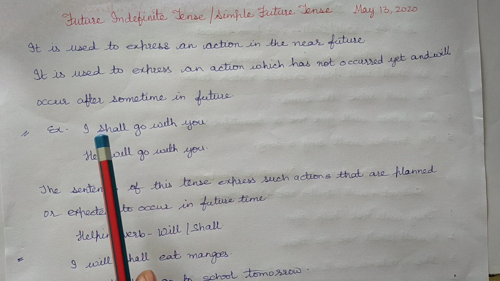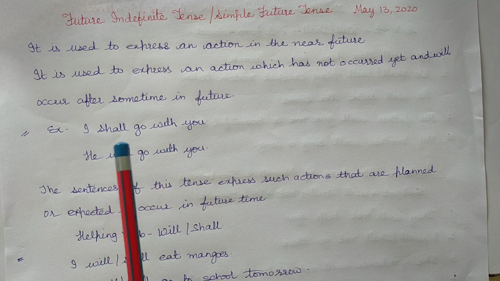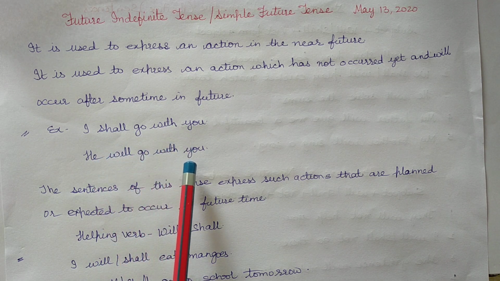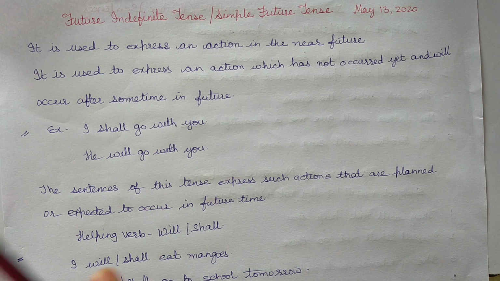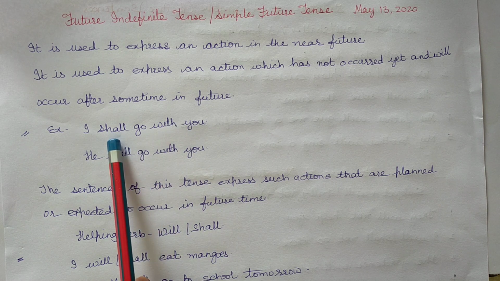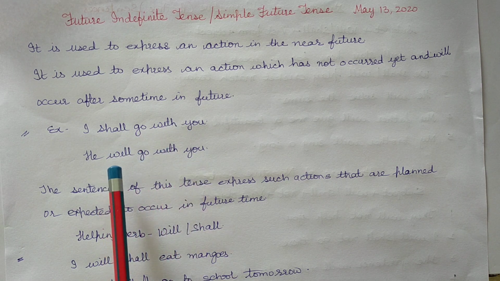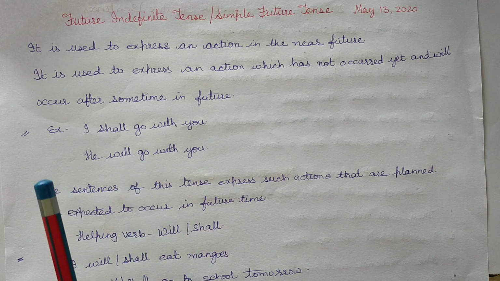Example: I shall go with you. He will go with you. Shall go. Will go.